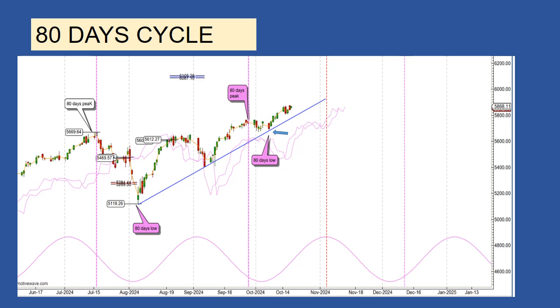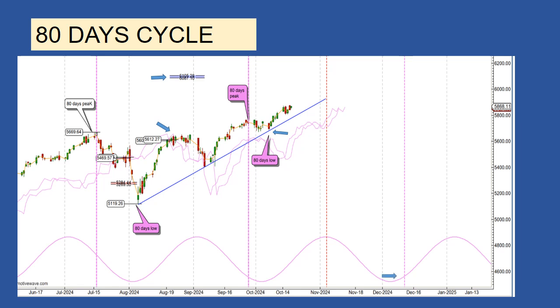The 6,105.28 and 6,087 targets triggered in August are still valid. If the SP500 crosses below his cycle line before reaching his targets, this will invalidate the targets. The next 80 days cycle low is expected on December 14th, the vertical purple dashed line.